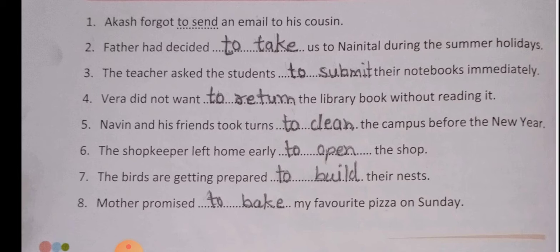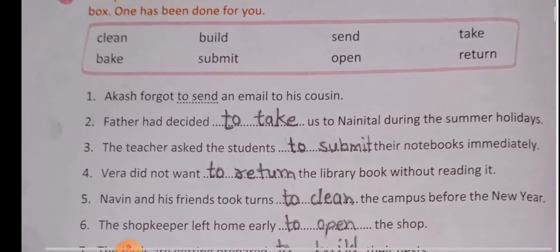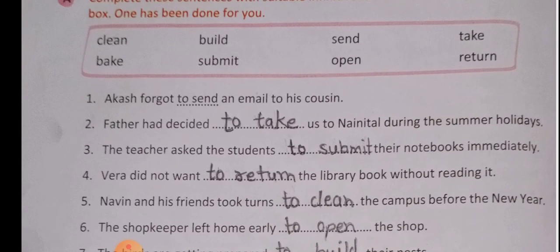Next is: Naveen and his friends took turns dash the campus before the new year. It means they are doing this work turn by turn. What work will they do in the campus before the new year? We know that before the new year we mostly clean the residence area.